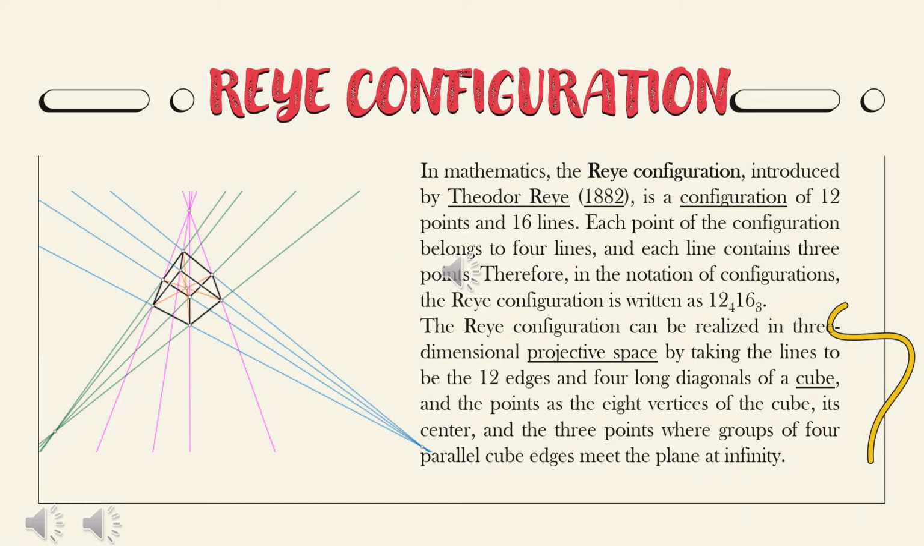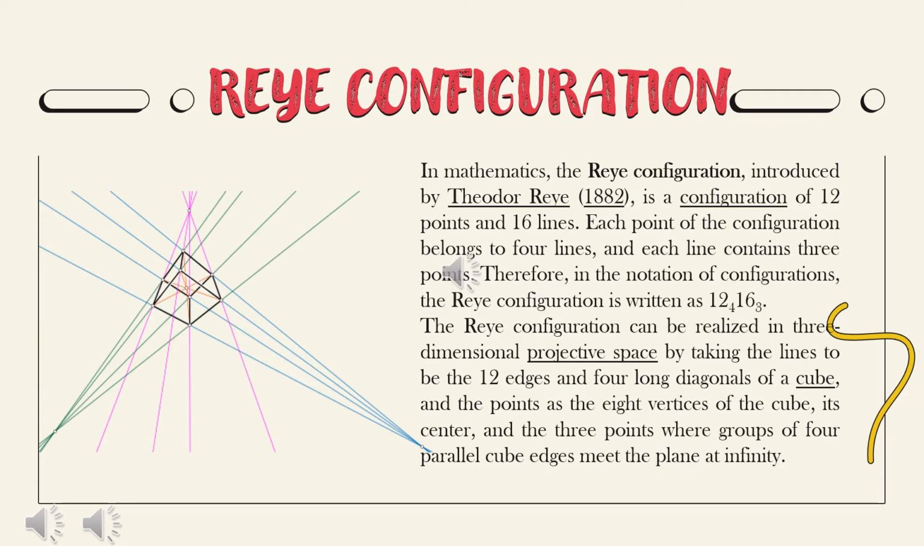So what is Reye configuration? In mathematics, the Reye configuration, introduced by Theodor Reye in 1882, is a configuration of 12 points and 16 lines. Each point of the configuration belongs to 4 lines, and each line contains 3 points. Therefore, in the notation of configurations, the Reye configuration is written as 12₄ 16₃.